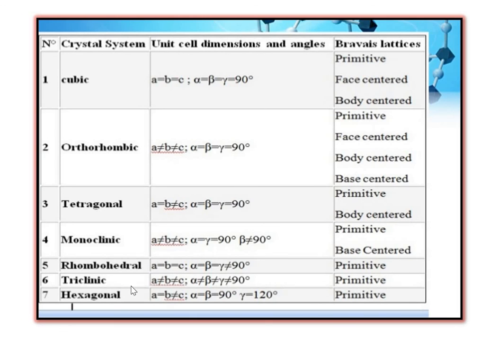In triclinic structure, 3 lengths are unequal, 3 angles are unequal and not equal to 90 degrees. It has a primitive Bravais lattice. And last one is hexagonal. 2 lengths are equal, third length is unequal, 2 angles are equal to 90 degrees and 1 angle is of 120 degrees. So this has a primitive Bravais lattice. So this is the summary of the crystal systems with their Bravais lattices.